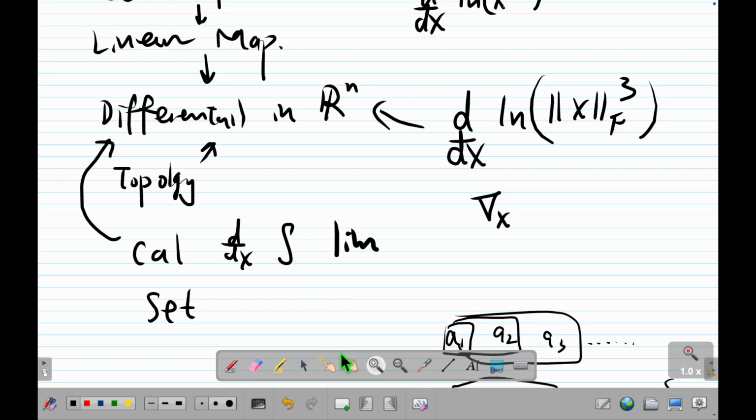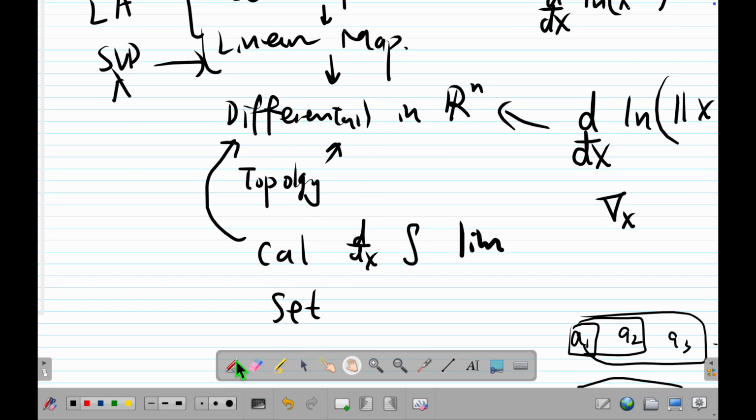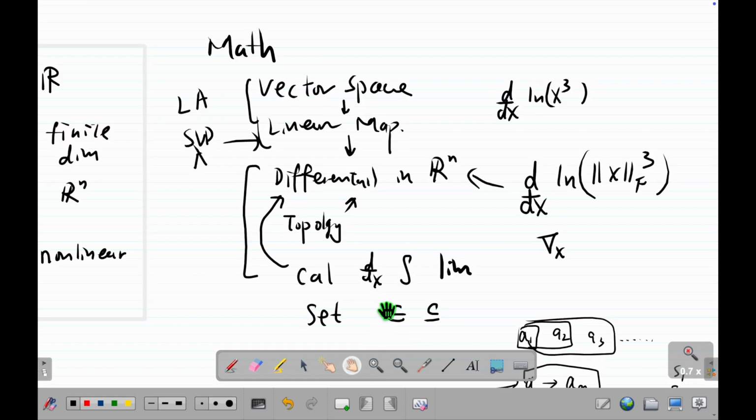So let me recap what are the things we need. We need linear algebra, which I call LA. Of course we may need singular value decomposition, eigenvalues, that kind of thing, but I just didn't write it here. And then we need calculus. Topology is not calculus, but it's geometry. But anyway. And then we have set theory, because we are going to see sets for the subdifferential, so we need set theory. I don't think I missed anything.